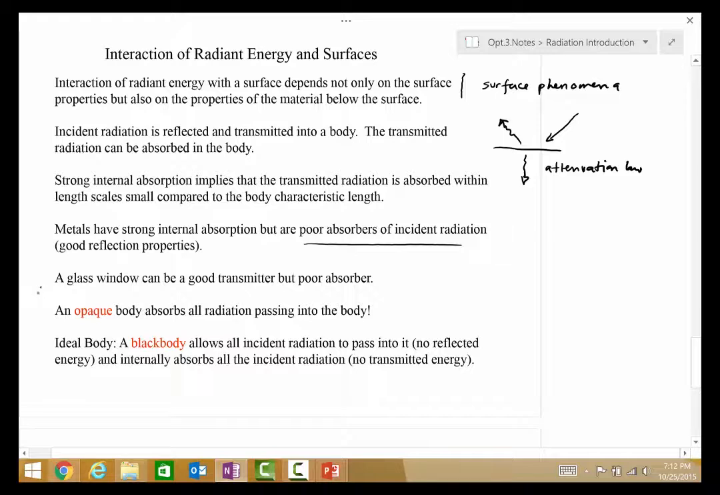Depending on the wavelength of the incident radiation, so this is wavelength specific, a glass window can be a good transmitter but a poor absorber, but in different wavelength intervals it may be a terrible transmitter and a relatively good absorber. An opaque body absorbs all radiation passing into the body, and we talk about an idealization called the black body, which allows all incident radiation to pass into it, that is, it's not reflected, and it internally absorbs all the incident radiation, that is, no transmitted energy.